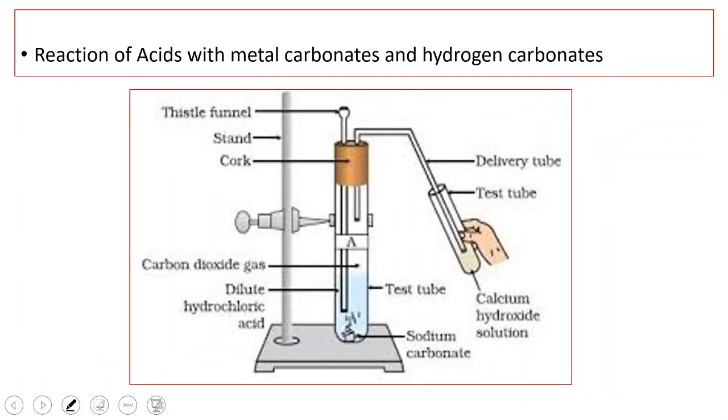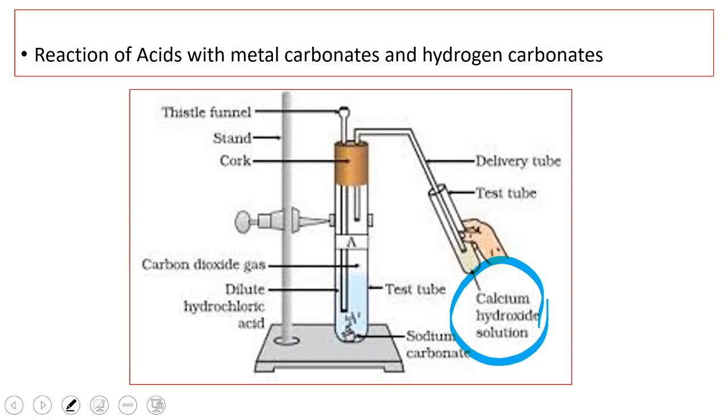Now, the reaction of acids with metal carbonates and hydrogen carbonates. So, this is a lab activity. The aim is to show the reaction of acids with metal carbonates and metal hydrogen carbonates. What are the materials needed for this lab activity? Retort stand, test tube, cork, delivery tube, two test tubes, thistle funnel, dilute hydrochloric acid, sodium carbonate is required. And even in the test tube we have calcium hydroxide solution also. So these are the materials required for this lab activity.